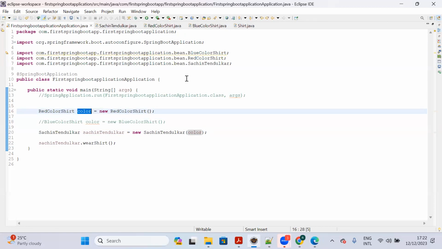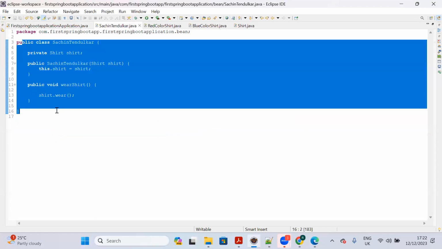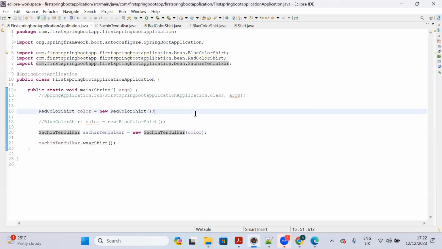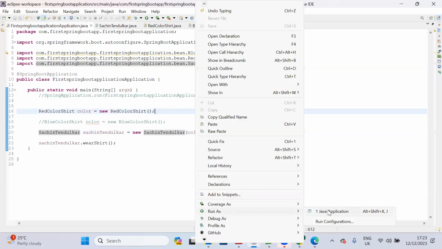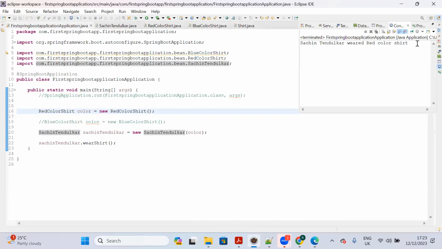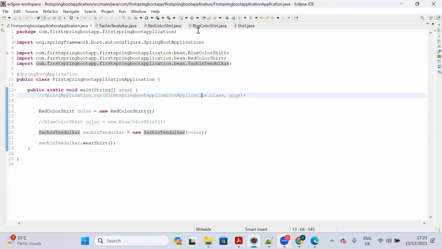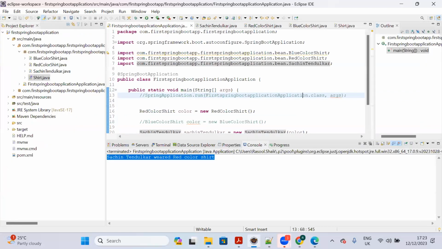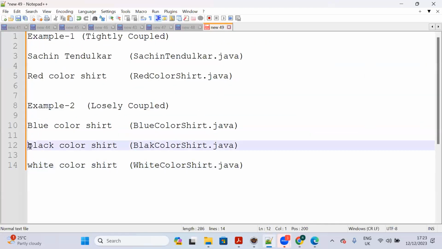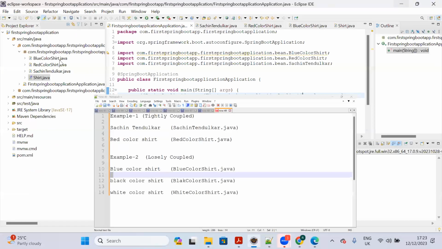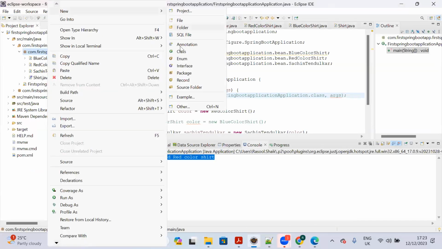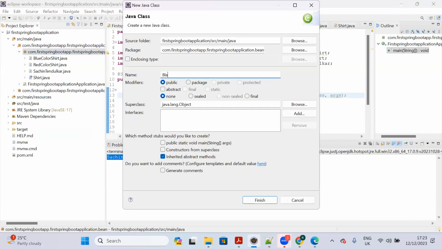That's it. We haven't changed the Sachin Tendulkar class. So now Sachin Tendulkar has the capability to wear any kind of shirt. Now he can wear the red color shirt, based on our requirement. Now Sachin Tendulkar wants to wear a black color shirt also. If he wants to wear a black color shirt, let me create one more class called black color shirt.